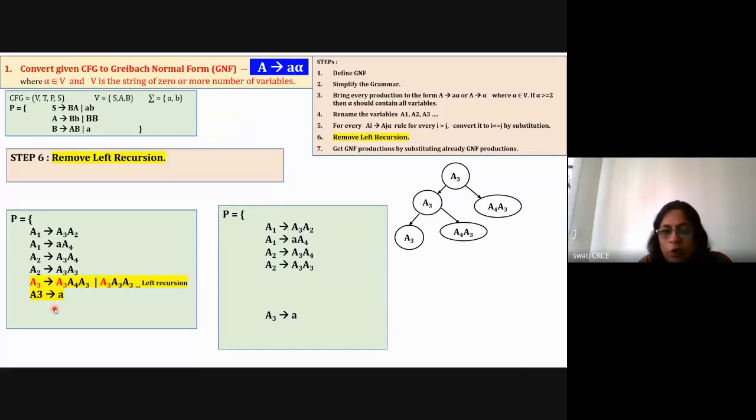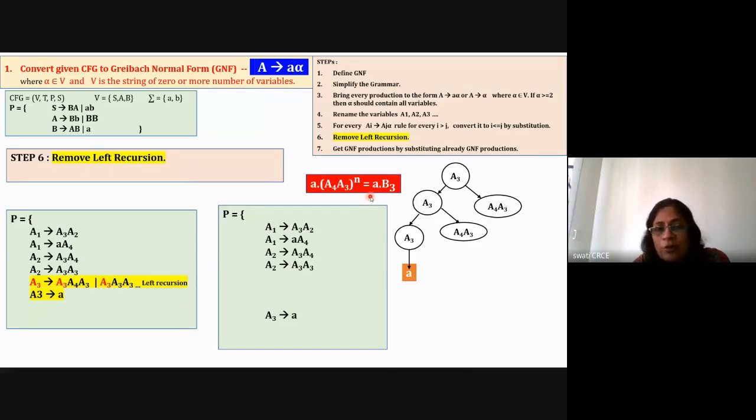If you are using a small a to stop the recursion, then if you observe, the pattern of the string that is getting generated is of the type small a followed by A4 A3 for n number of times. So all the strings which are generated for the first rule are of this particular pattern. Small a will be there in the beginning, after that A4 A3, A4 A3, A4 A3 for multiple times, for n number of times.